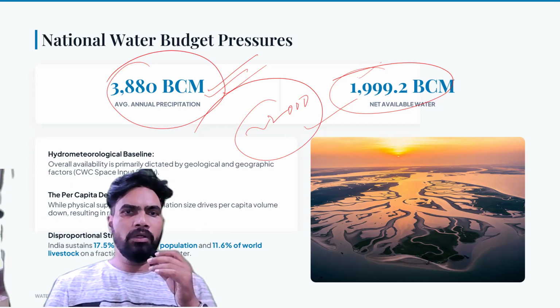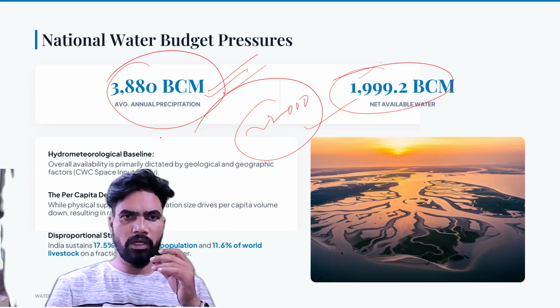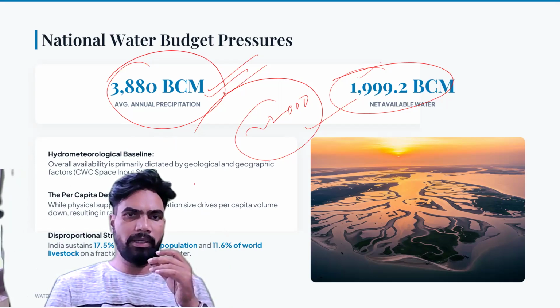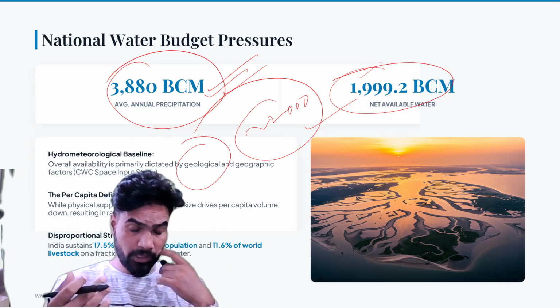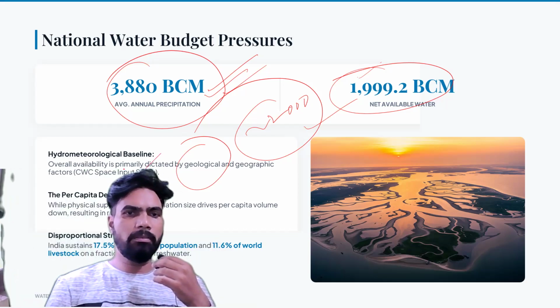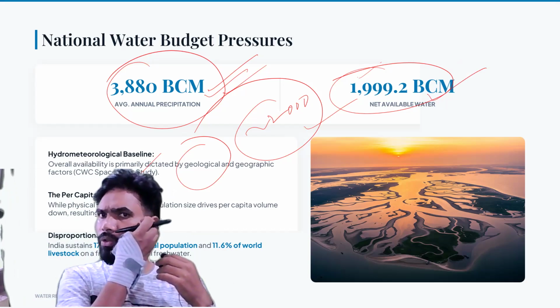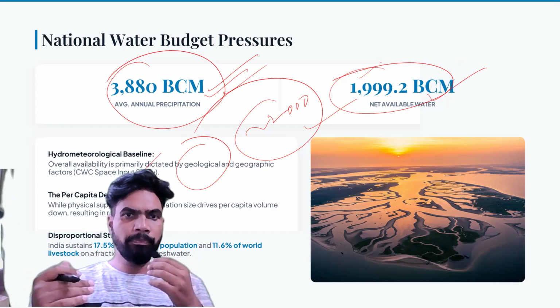If you see the details, overall availability of water is primarily dictated by what? It is primarily dictated by geological and geographic factors. That means how much rainfall is happening and in which parts of the country it is happening. All these things will decide the availability of water. There is a per capita deficit in our country, though the quantity is still significant. Per capita, it is still a shortage. Why? The population in our country is very high. We will come to that.